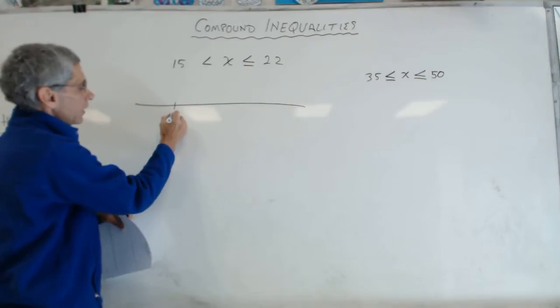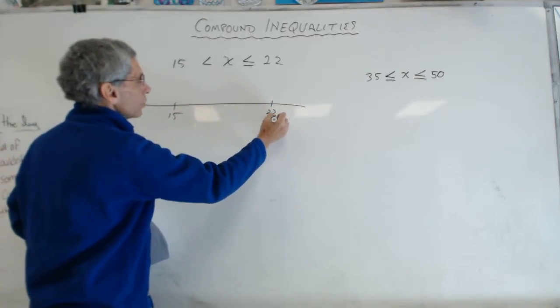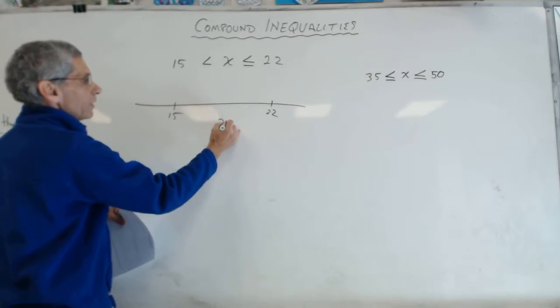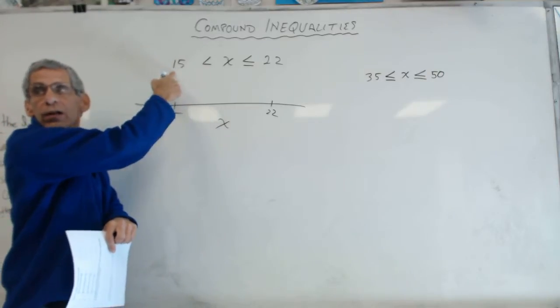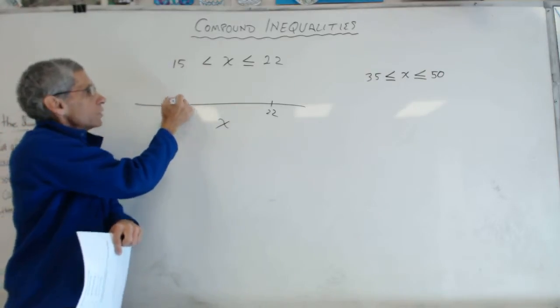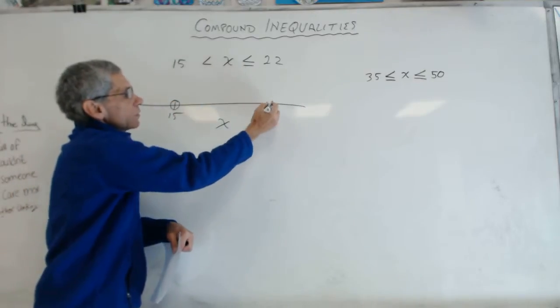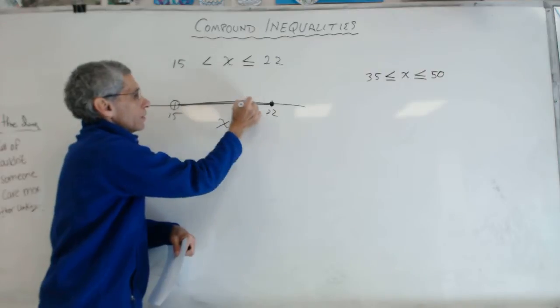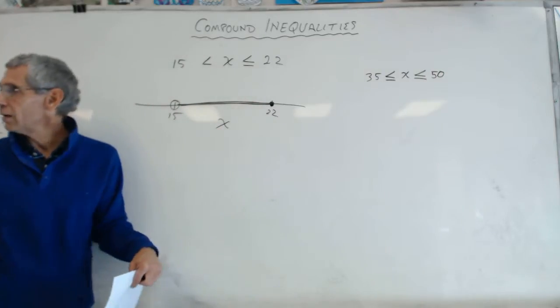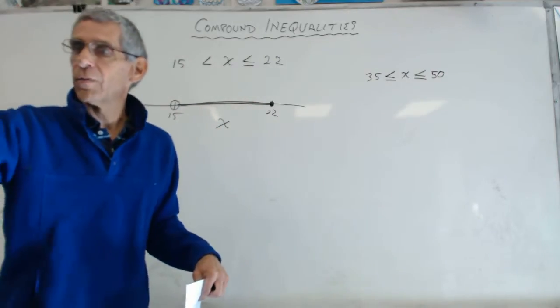Here's my 15, here's my 22. I know x is everything in between. Is it going to be an open circle or a solid circle here? Closed circle here, and it's going to be everything in between. Pretty easy to graph, right? Make sense?